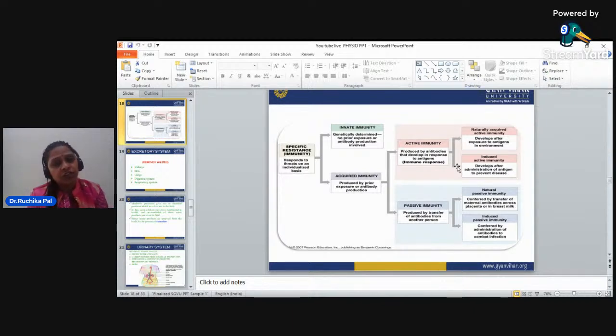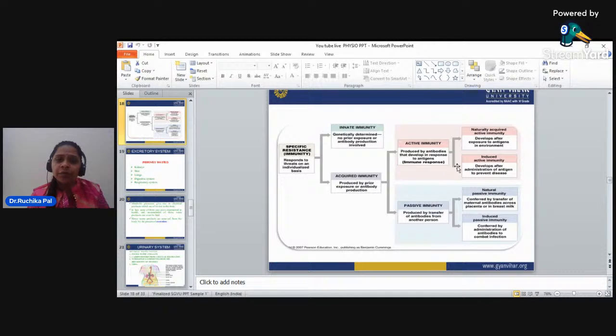This is the immunity present at the starting stage of life, when the baby is born.